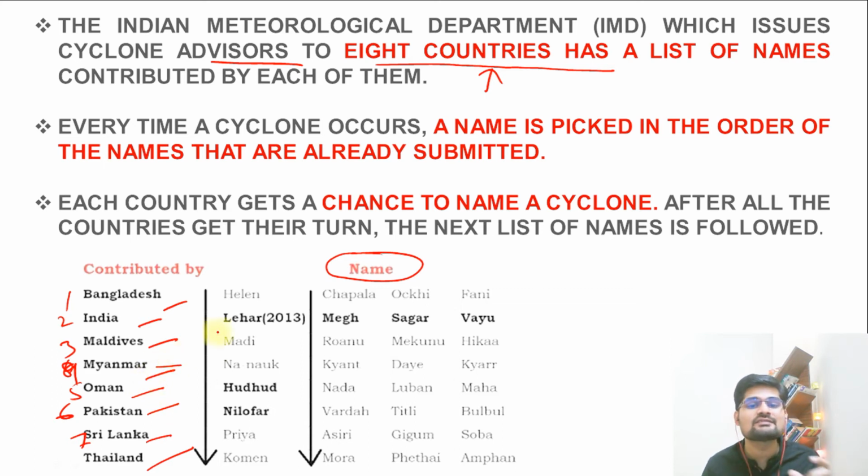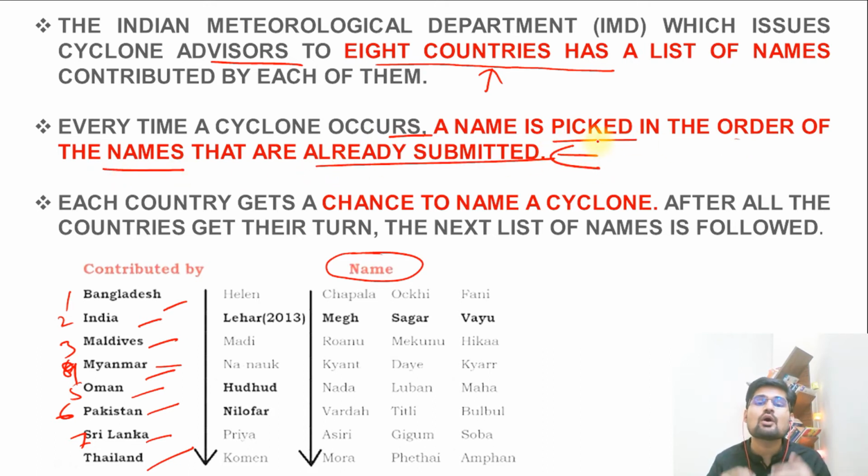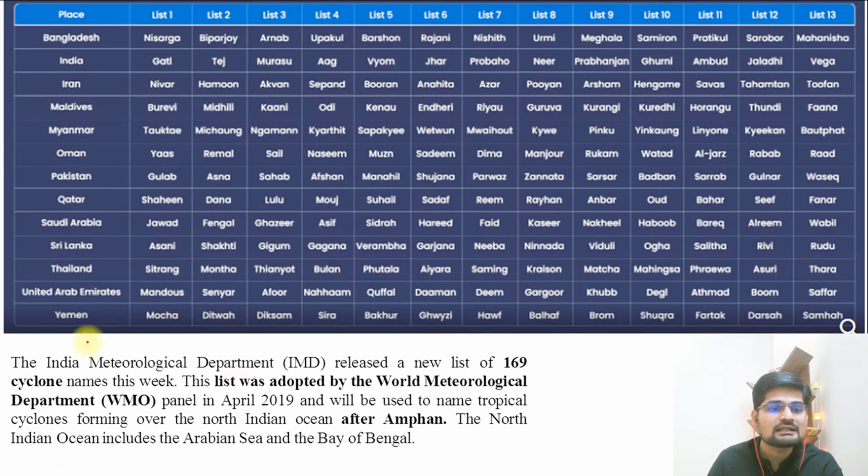All these 8 countries give their individual names for the next cyclones that will come in line. So this name list is prepared, right? Every time a cyclone occurs, a name is picked in the order of the names already submitted. It is about the order in which they are submitted. Country wise they have a turn. Each country gets a chance to name a cyclone. That is the important point here. Now look at this particular list.